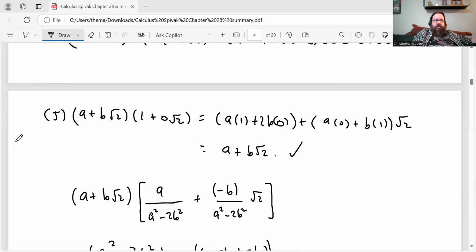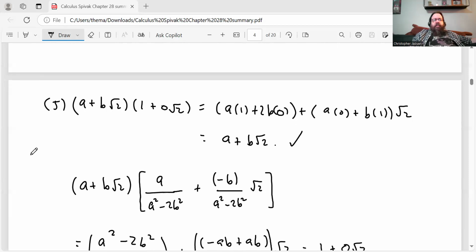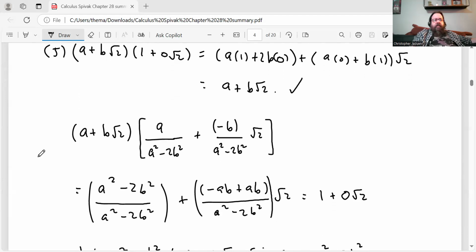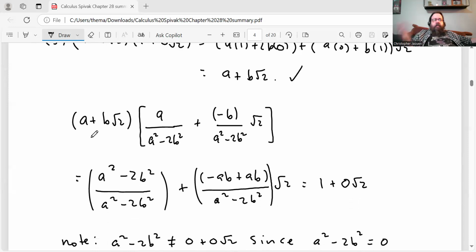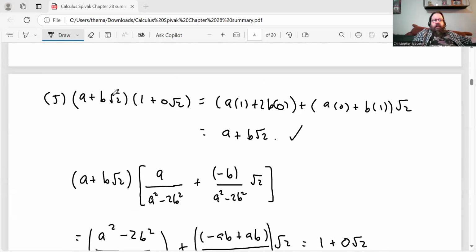Right, and then a similar thing for multiplication. So this is property number 5. 1 + 0√2 acts like the multiplicative identity, which I'm showing here, just using the rule for multiplication. And then we want to show that for non-zero elements, there are multiplicative inverses. So here, if a + b√2 is not 0, then obviously a and b are not both 0, because the additive identity is 0 + 0√2.